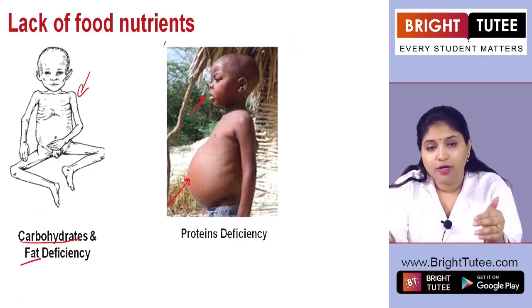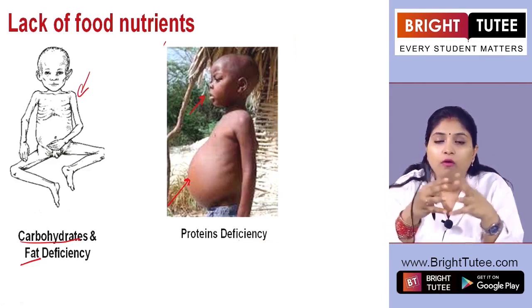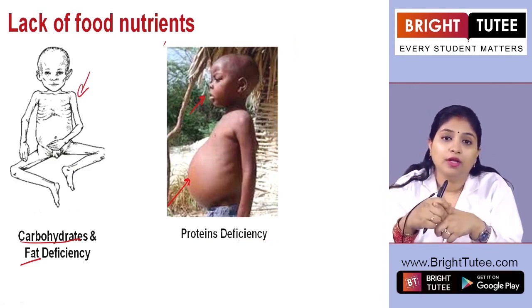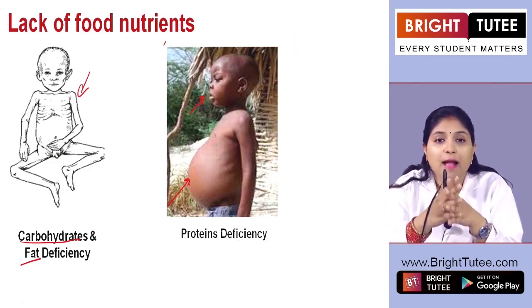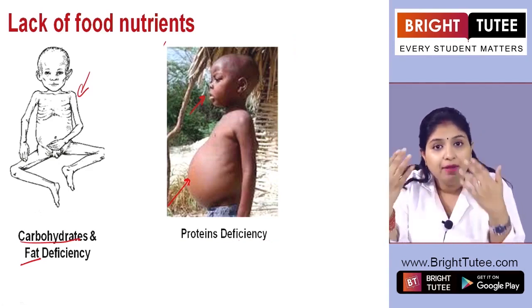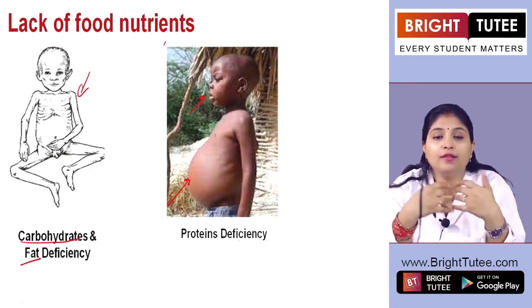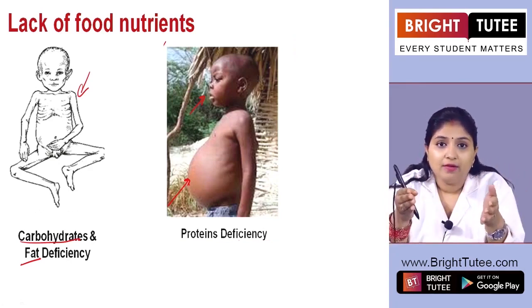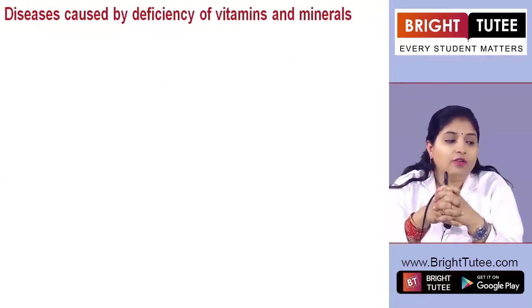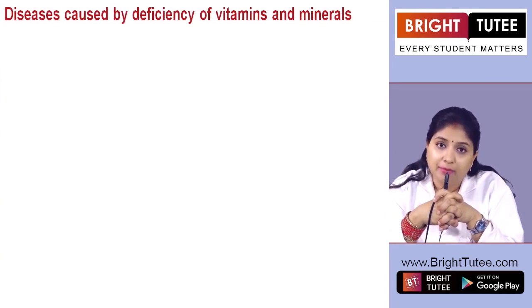Now, what is a balanced diet? We have already said that all the nutrients are present in the right quantity. If one of the nutrients is absent, we see the different kinds of conditions that happen for the child or for the person. So that is why it is important to maintain a balanced diet, right? Let's see what are the different kinds of diseases which are associated with the deficiency of vitamins and minerals.